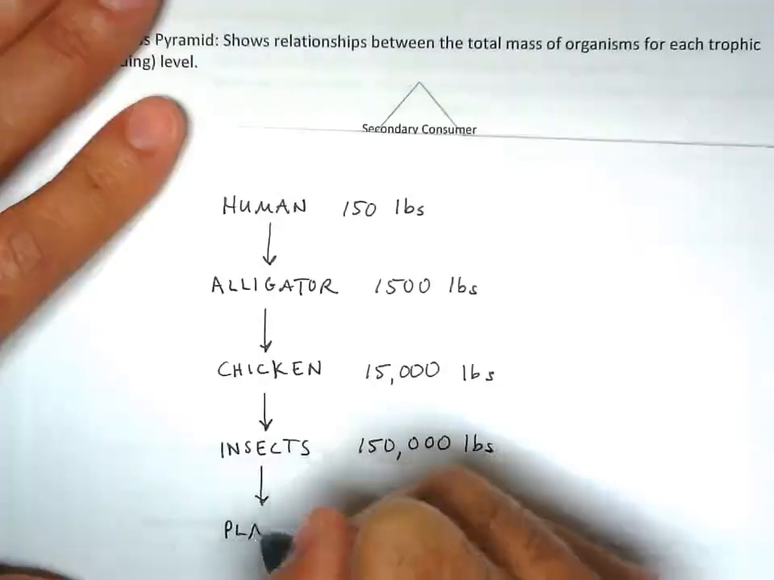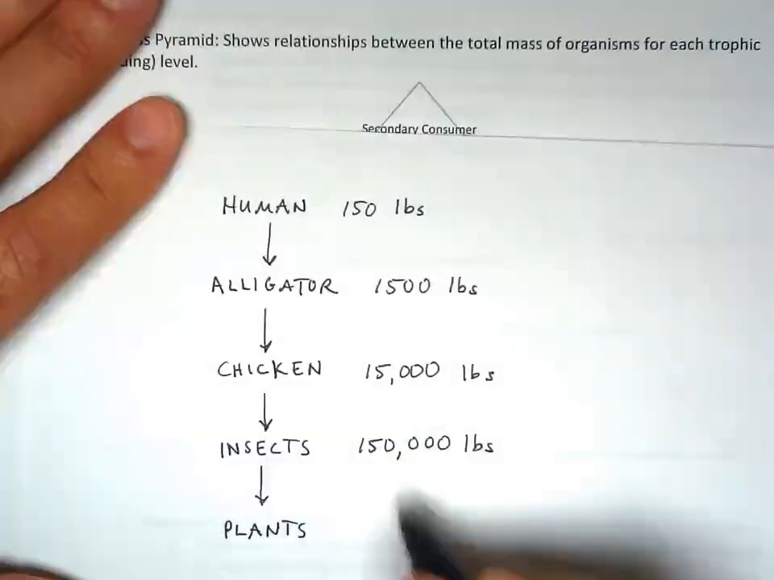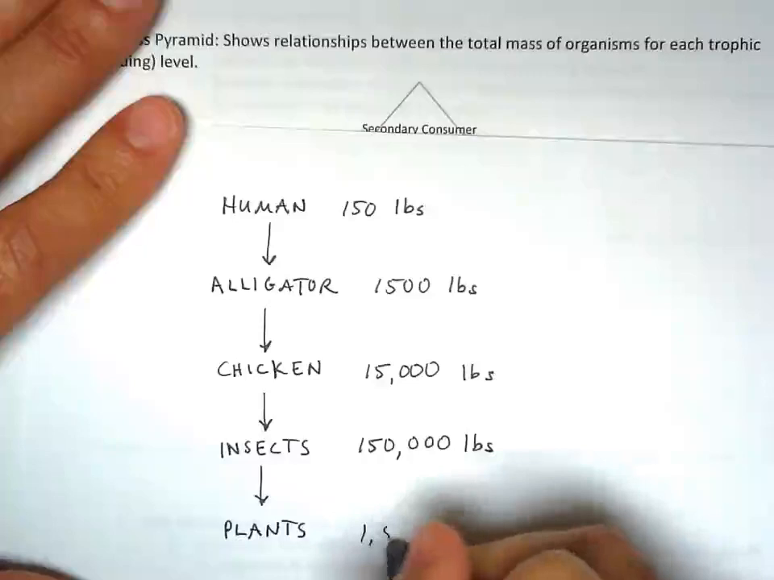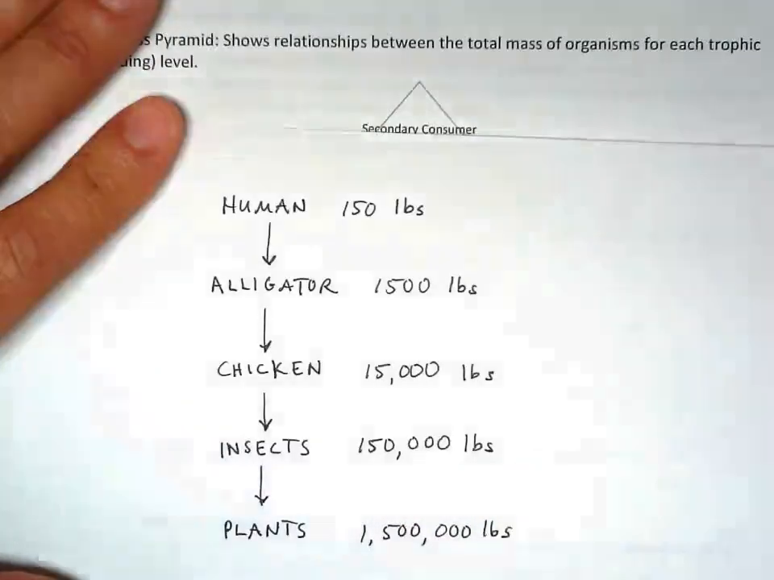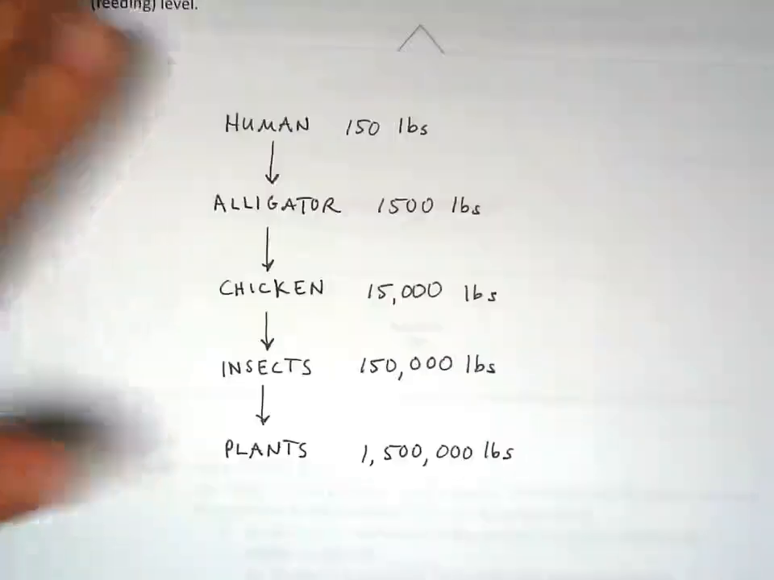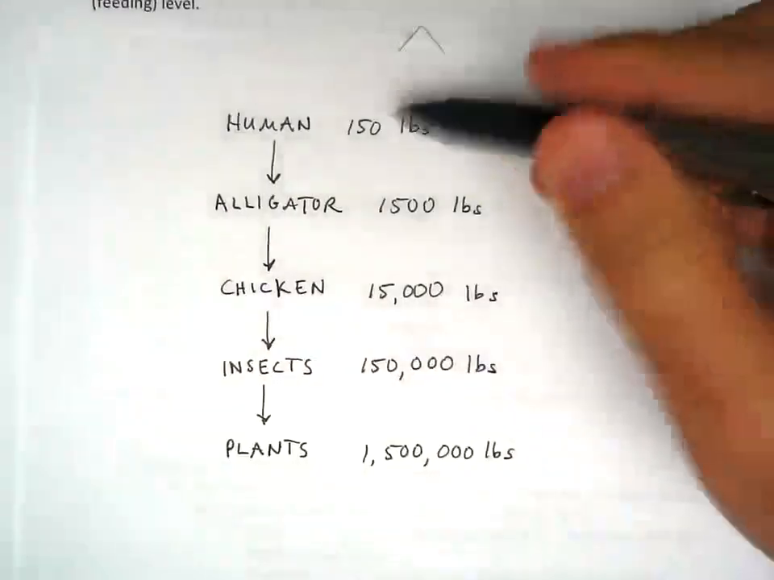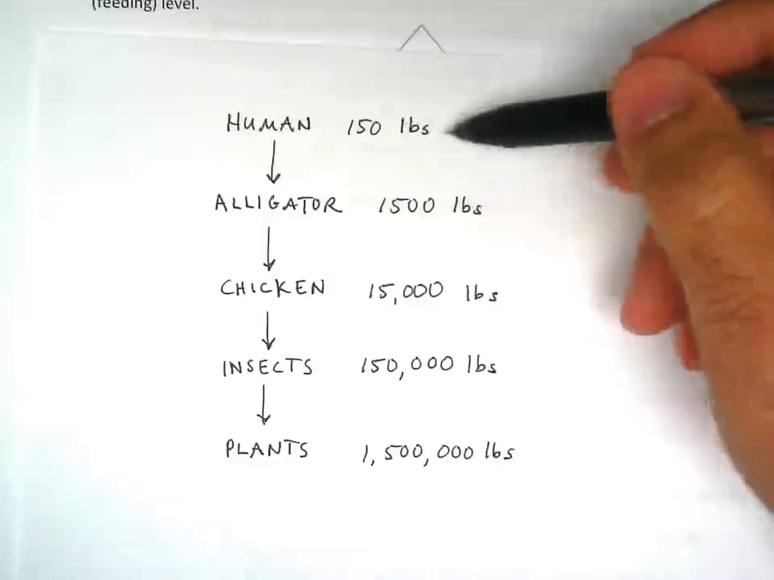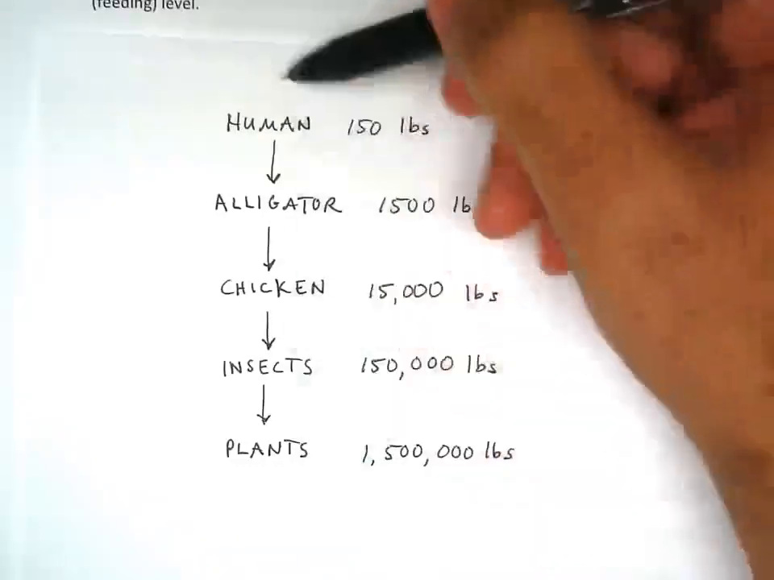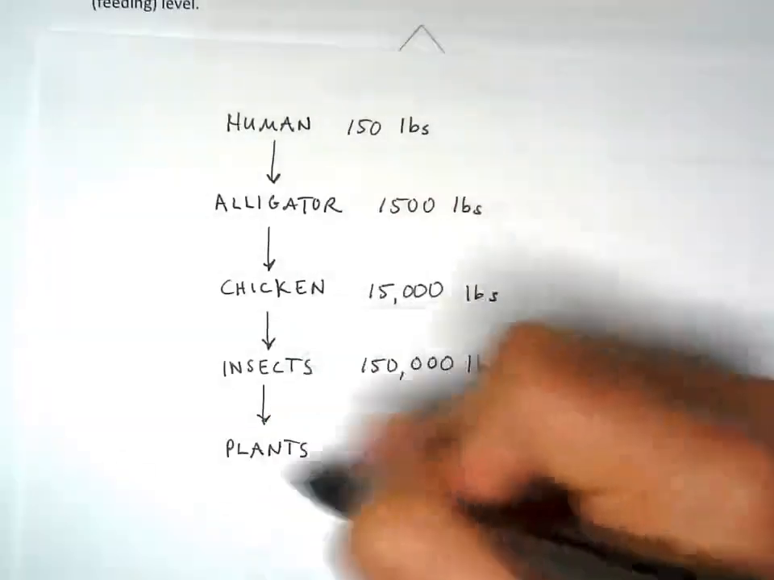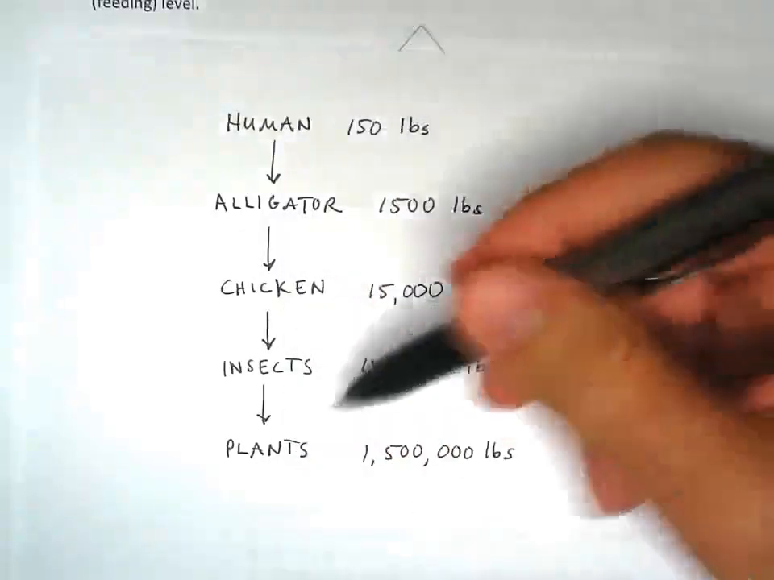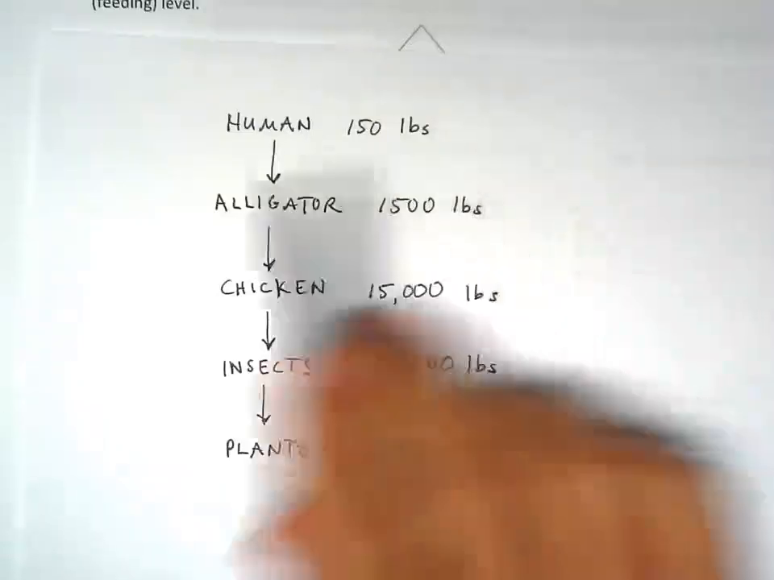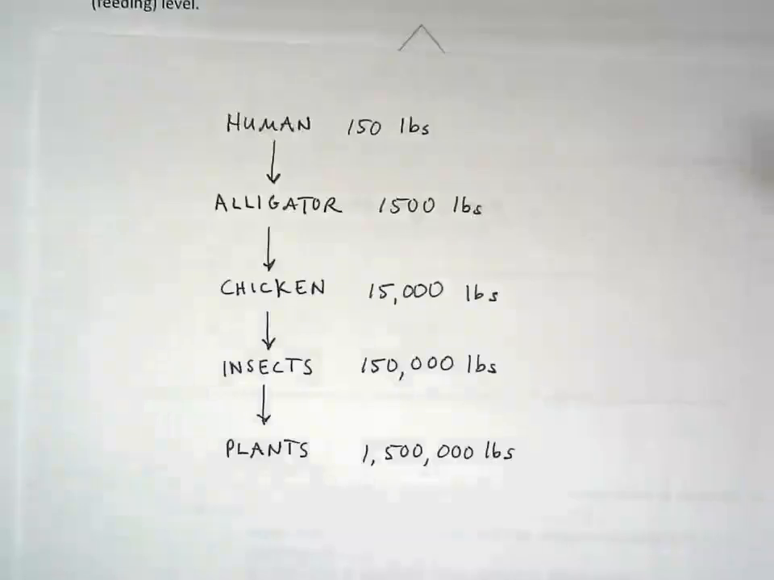You can see where this is going. You would need 1,500,000 pounds of plants. So, in order to support a 150-pound person, if this is the way that it went, actually I guess the arrows can be reversed, we would need all of this to support a 150-pound person. Okay.